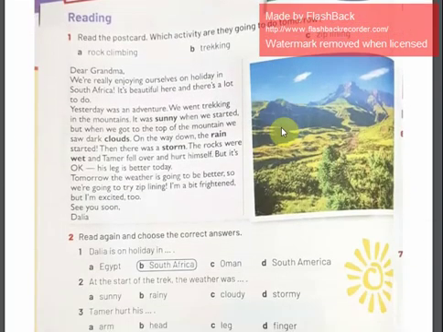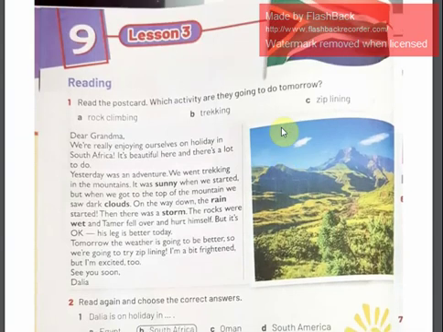Now let's go to another reading lesson, which is lesson 3. And we have to read the postcard. That is called a postcard that you write to a friend or one of your family if you are far away from them. And after reading this postcard, we have to answer that one question. Which activity are they going to do tomorrow? Is it rock climbing, trekking, or ziplining? Now let's start reading the postcard.